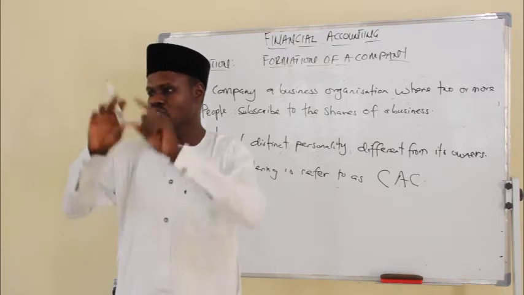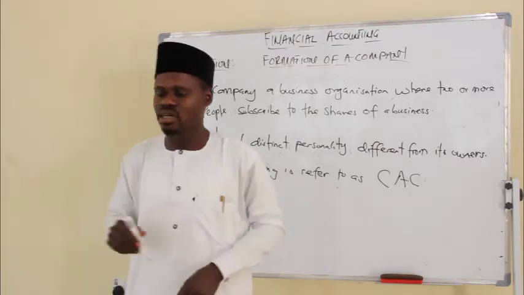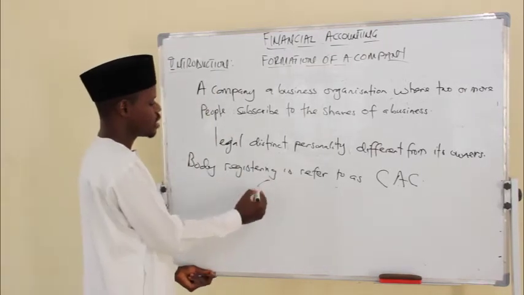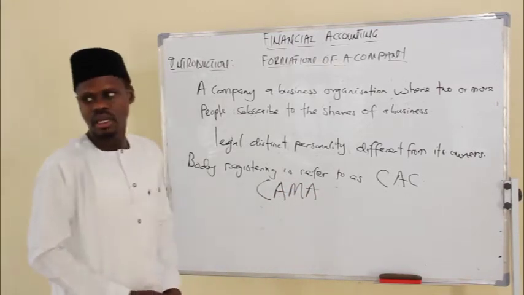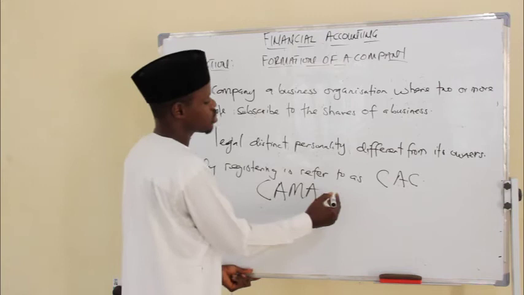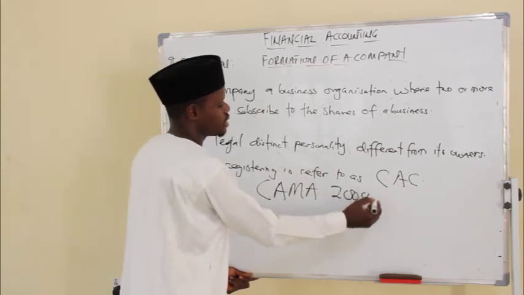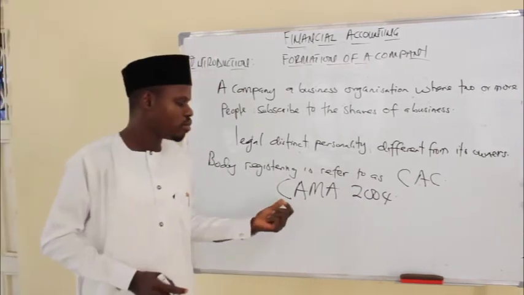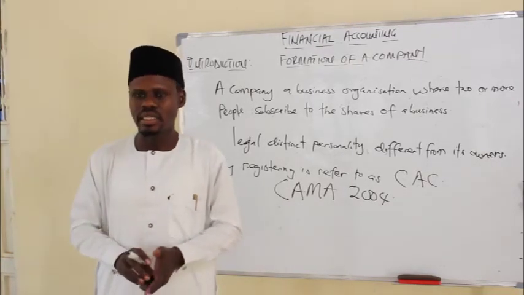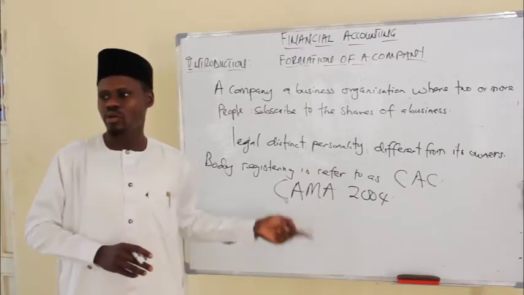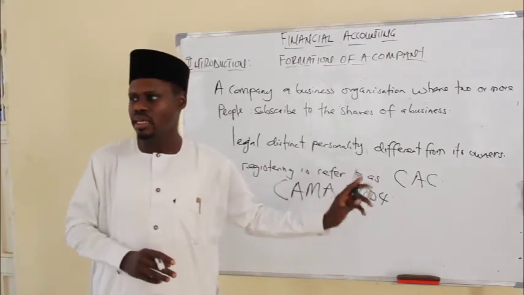And what is the law regulating a company in Nigeria? We call it the Companies and Allied Matters Act of 2004. This is the most recent act. This is the law that regulates a company in Nigeria.